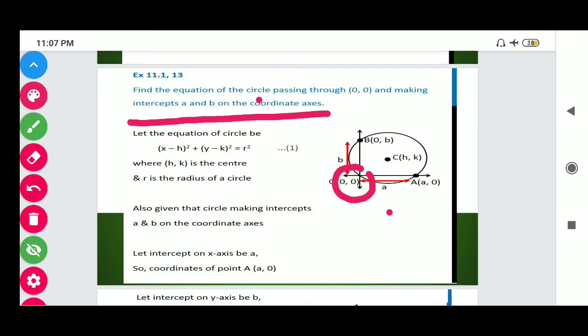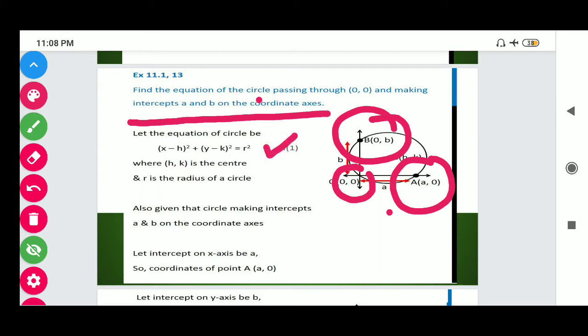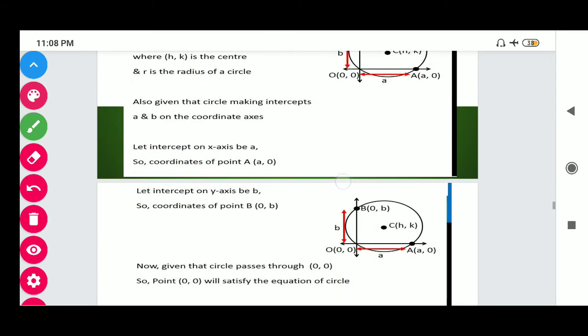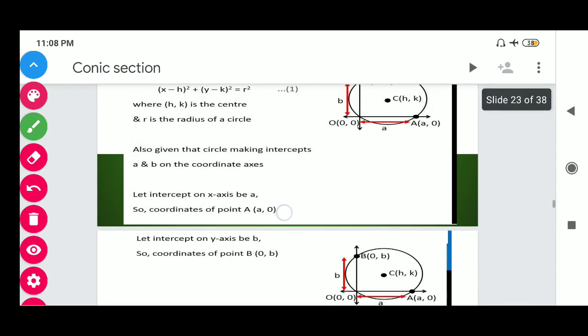Indirectly they are giving us 3 points, because it makes intercepts with the coordinate axes at a and b. So the second point must be (a, 0) and the third point must be (0, b). So you can solve this question by using the same working rule. First take the equation of the circle and put these 3 points turn by turn. Here you can observe that (h, k) is the center and r is the radius.